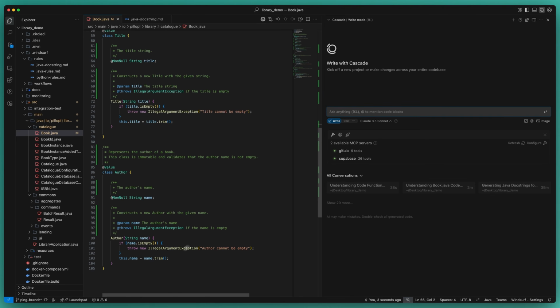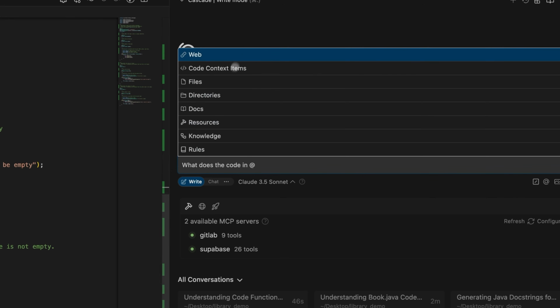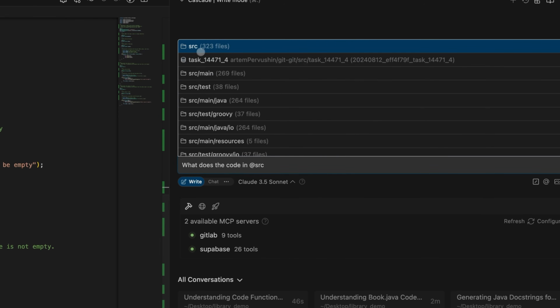One question to ask any AI assistant is, what does this code in my repository do? And I want to ask Cascade this question: what does the code in @source do? And we're going to use @mentions to reference other parts such as files, directories, and docs to reference the source directory, which actually has over 300 files.